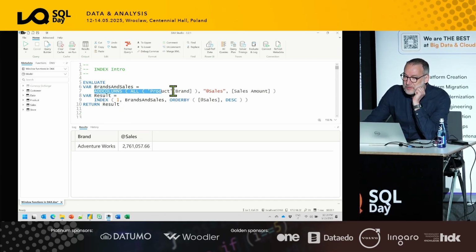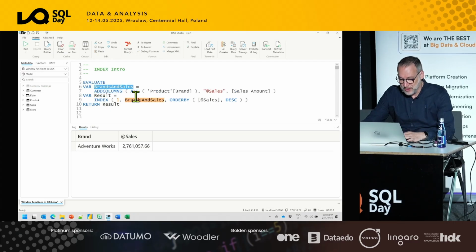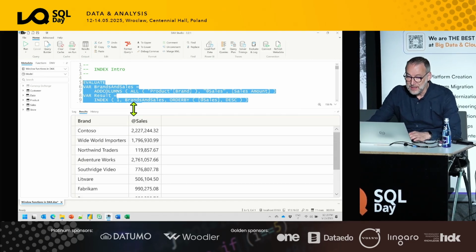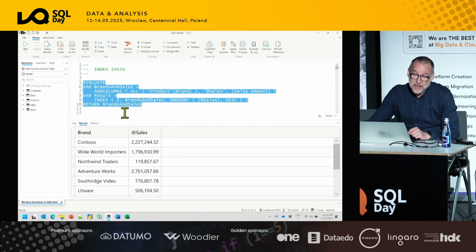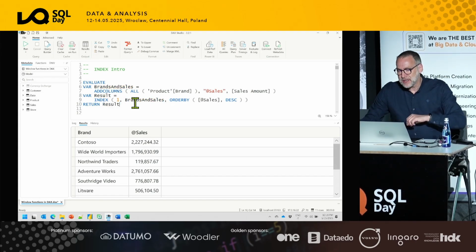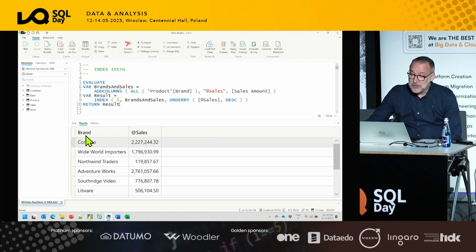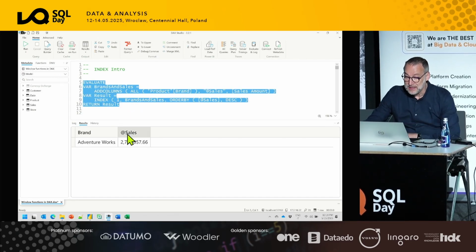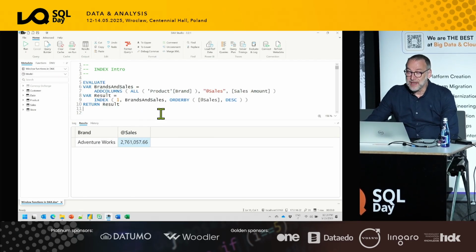So we create a table, brands and sales, and then we obtain the first element. Now, if instead of returning results, we return brands and sales, just to have an idea of the result, you see that the table by itself, when it is returned by DAX, is not sorted. That is one of the, not problems, but features of DAX. No table is sorted, no result is sorted. Window functions are the only functions that actually use sorted tables. So out of this table, we want the first element by sales amount, so we use ORDER BY sales descending, and the result, as you might expect, is AdventureWorks, that is the first element.